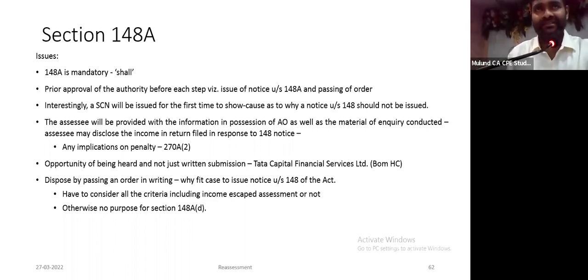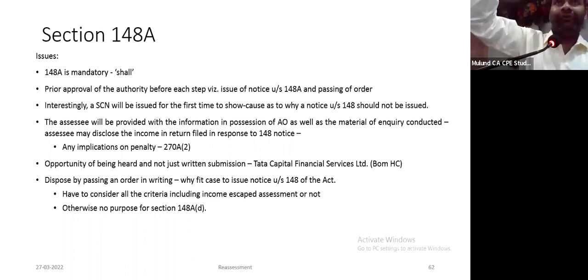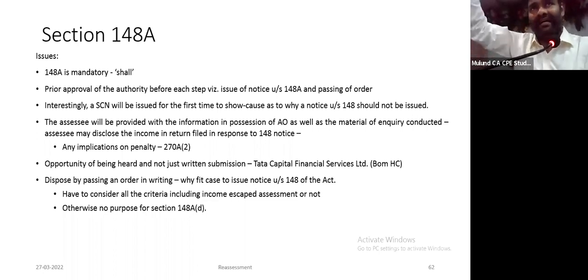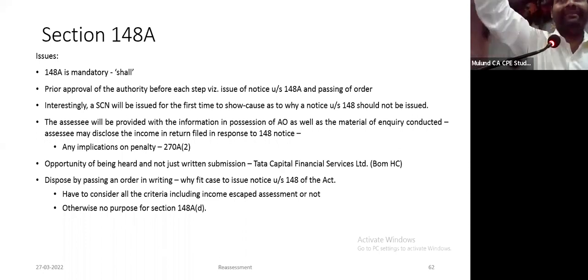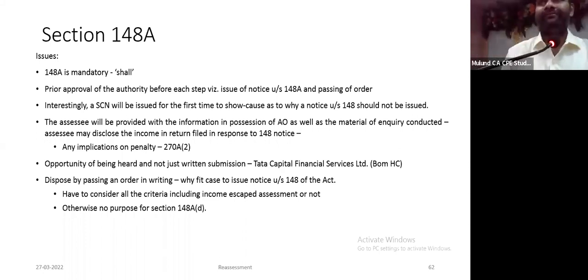The whole process is ultimately he has to come to a conclusion that income has escaped assessment. Information suggesting income has escaped assessment is a starting point. Thereafter, inquiry. Ask me for details. I will reply. After considering everything, now you form a belief that yes, income has escaped assessment, therefore 148.